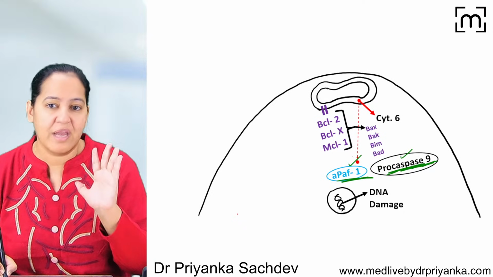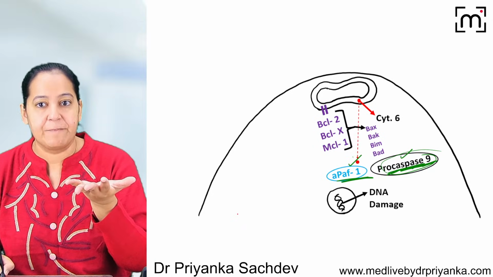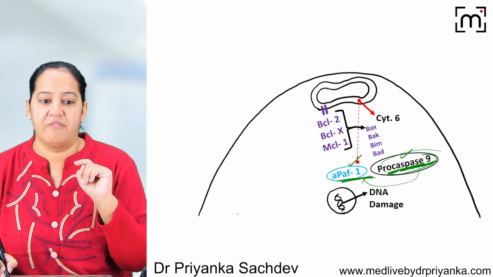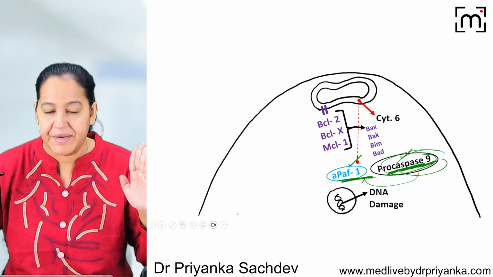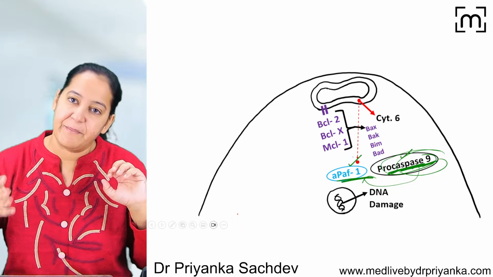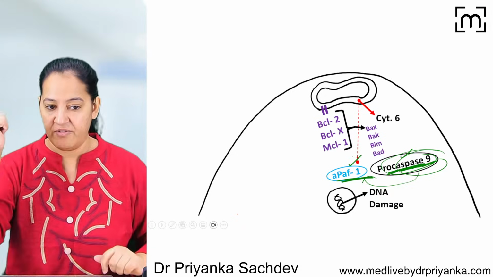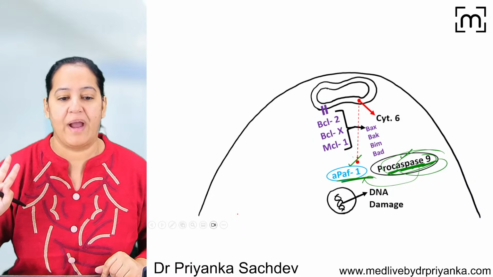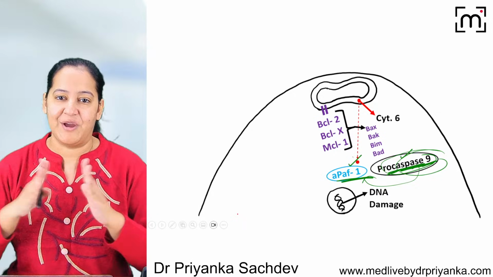Now the rule is that you cannot make caspase 9 active unless it is separated from APAF1. If you want to activate caspase 9, you have to break the pair. You got my point? So caspase 9 will remain inactive as long as it is combined with APAF1. So APAF1 is the guard of caspase 9: I will not make you active, you remain inactive as long as I am there.